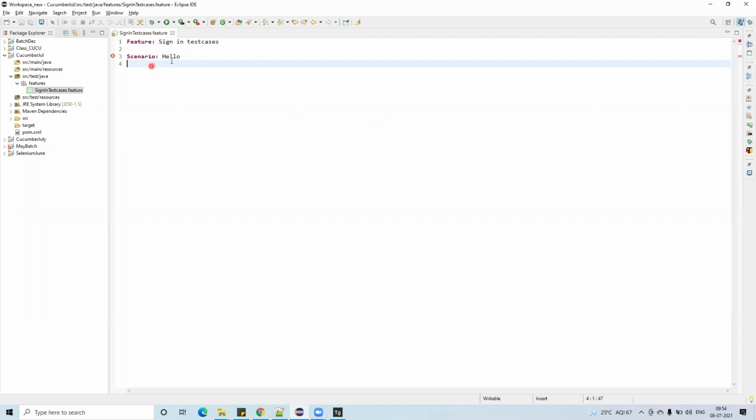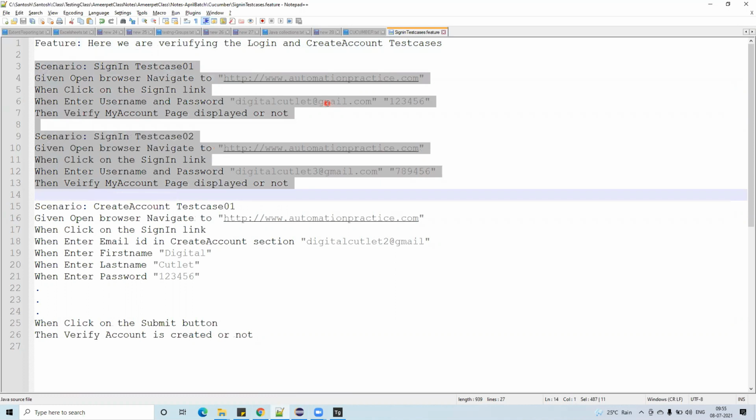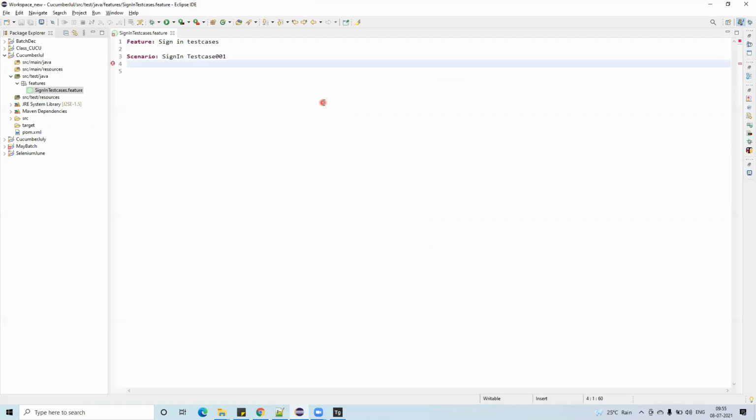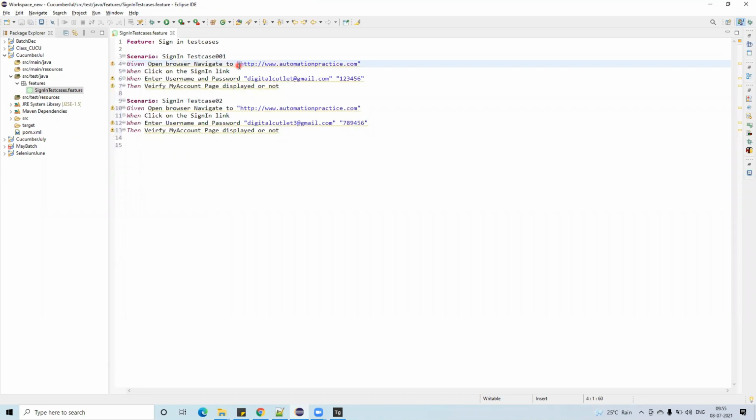Okay, so the scenario I am giving. The name of the scenario is sign in test case 001. Okay, let's go back here. We have already written a few of the test cases. Let's copy paste them. Just copy paste these two. Create account we will create somewhere else. Yeah, copy paste. Okay, done.